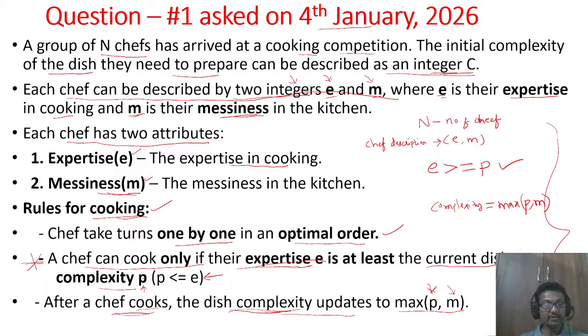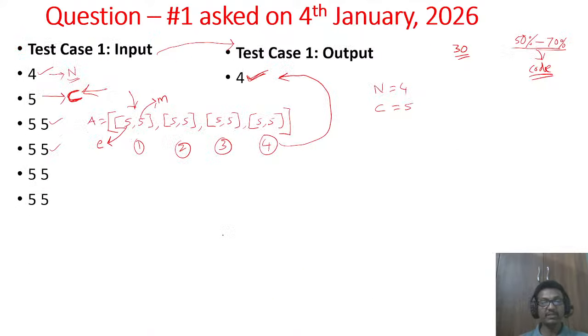Then we should decide whether the chef can cook or not. He can cook if his expertise is greater than or equal to the complexity. After cooking, the chef updates the complexity. How he updates it: the dish complexity becomes the maximum of p and m. Now let us solve this. For example, the number of chefs is 4 and the initial complexity is 5. This initial complexity we can call p, so p is equal to 5.